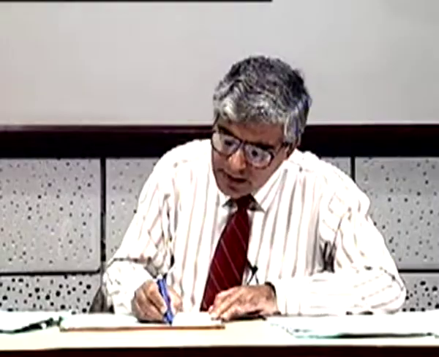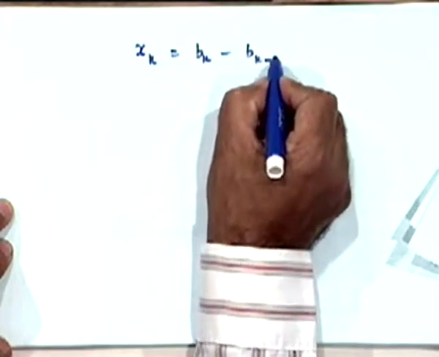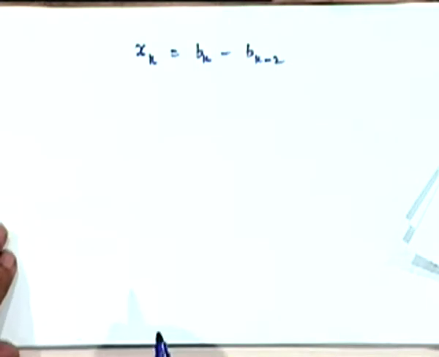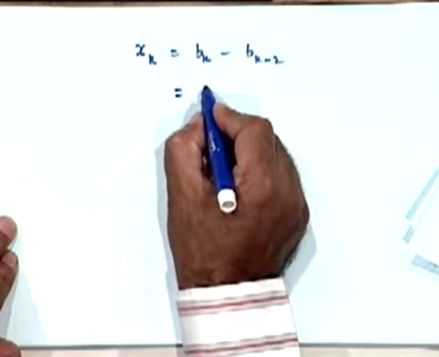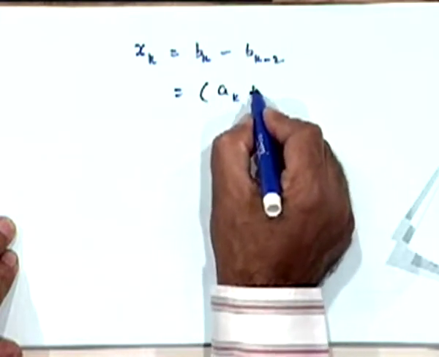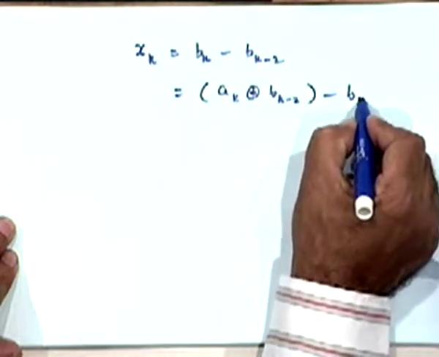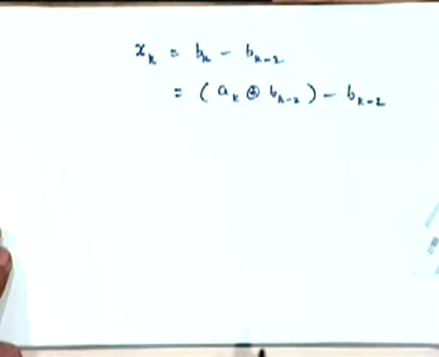Let's start from this neatly now. X_k is B_k minus B_{k-2}, which we can write, since B_k is A_k exclusive OR B_{k-2}, as (A_k exclusive OR B_{k-2}) minus B_{k-2}. I think this is what we discussed yesterday also.